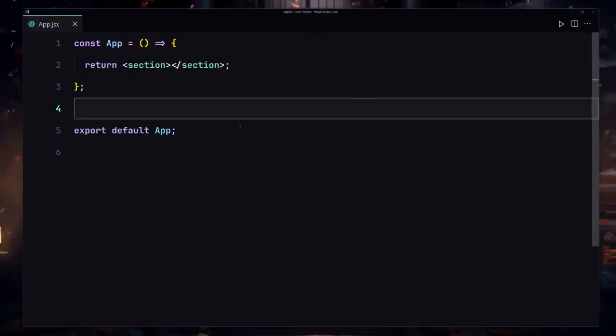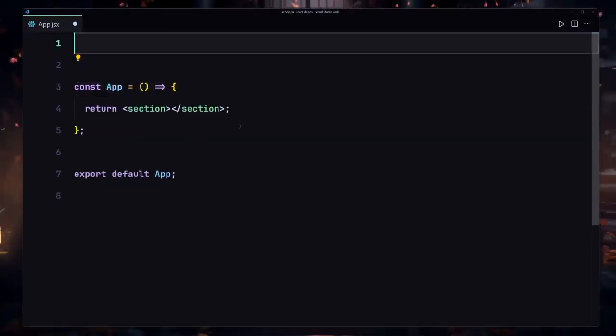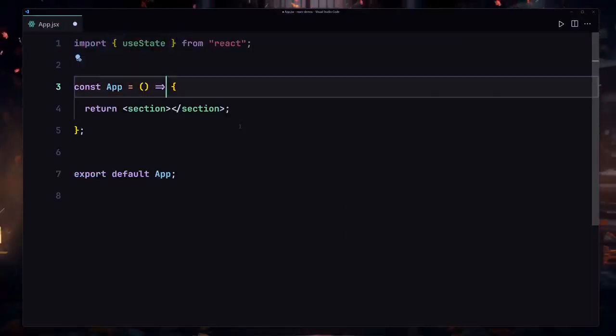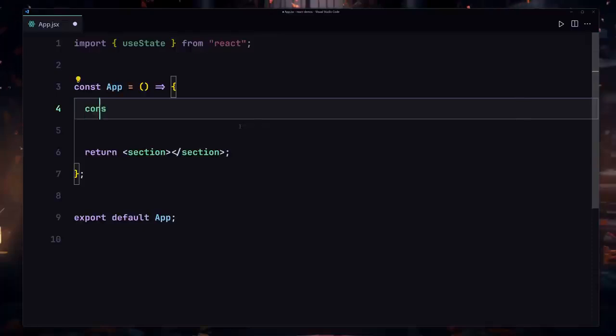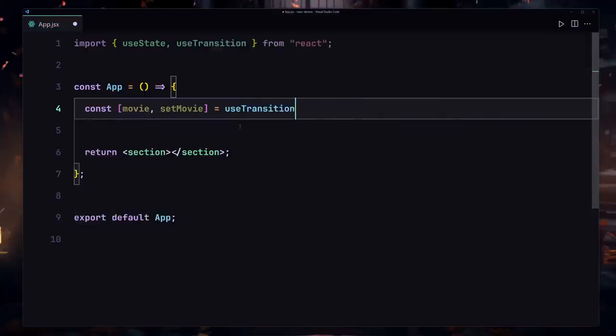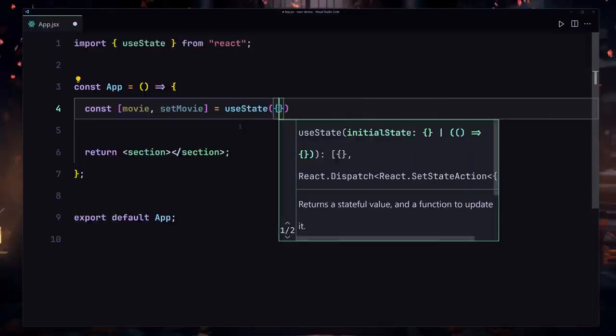Now that was about the number. We also learned about how we are going to be updating the array, but now let's talk about how we are going to be updating the object. So I'll just use import and then useState. I'm going to import that right here, and now let me just use const movie, or just movie would be fine, and then setMovie. Okay, so we are going to be using our useState, and here we are going to be specifying our object.